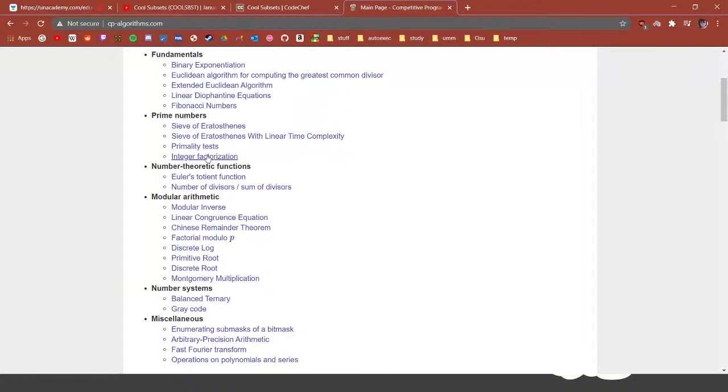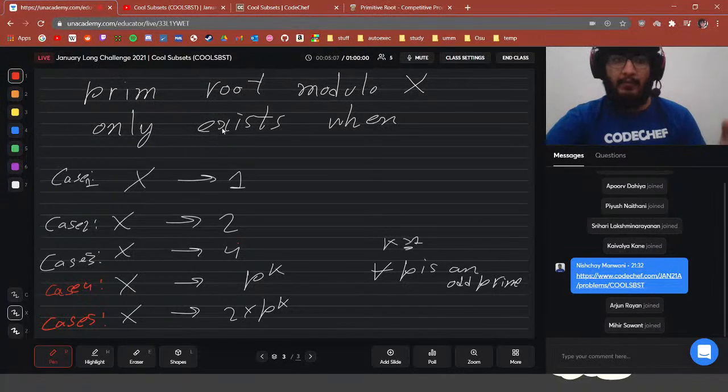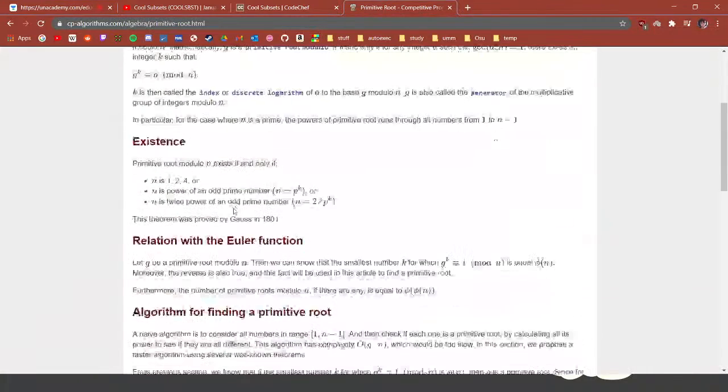And if you want to know more about primitive roots, you can look up primitive roots online. The existence of primitive roots, which basically says x has to be one of these 5 cases for a primitive root to exist, is a theorem that was proved by Gauss in 1801.